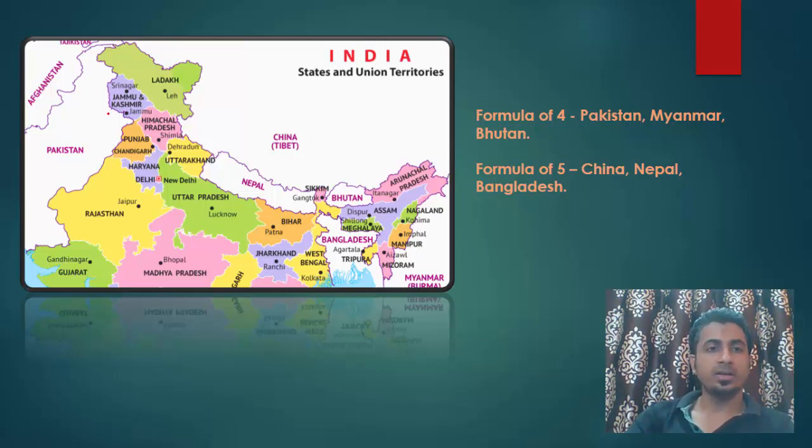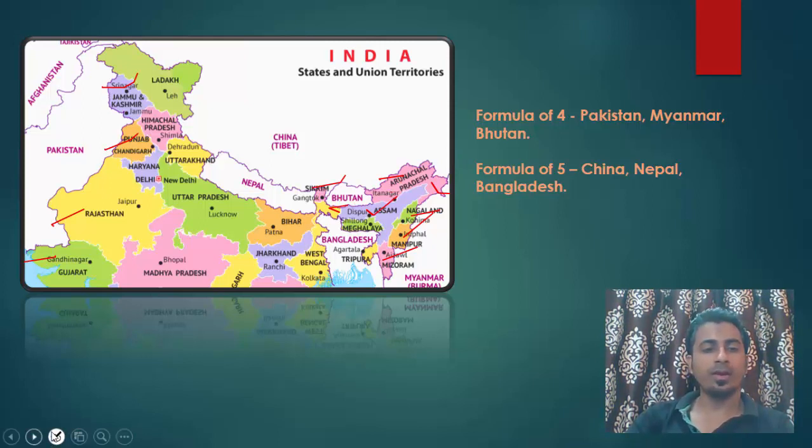Like Pakistan. So for Pakistan we have got Gujarat, Rajasthan, Punjab and Jammu and Kashmir. Okay. So these are 4 states and union territories. Then for Myanmar, we have got Mizoram, Manipur, Nagaland, and Arunachal Pradesh. So 4 states bordering Myanmar. And then Bhutan also 4 states: Sikkim, West Bengal, Assam, and Arunachal Pradesh. Okay, so we have got 4 states here also.